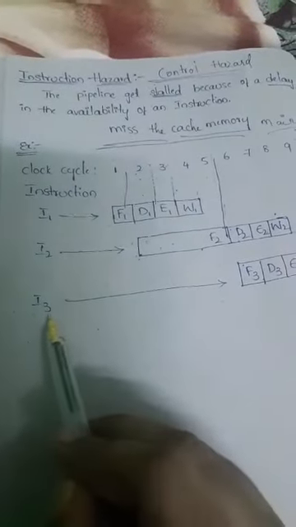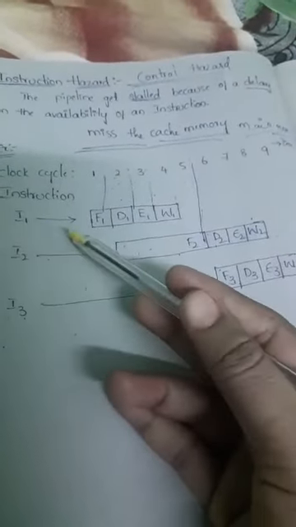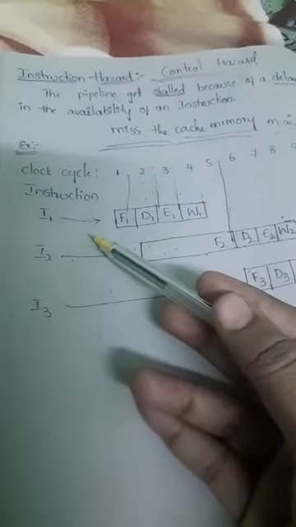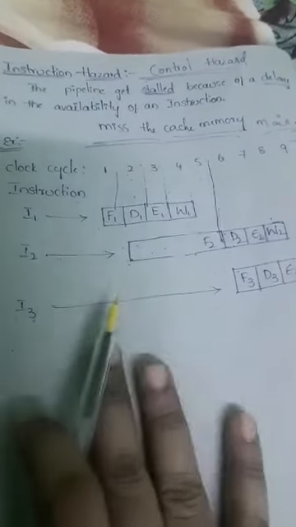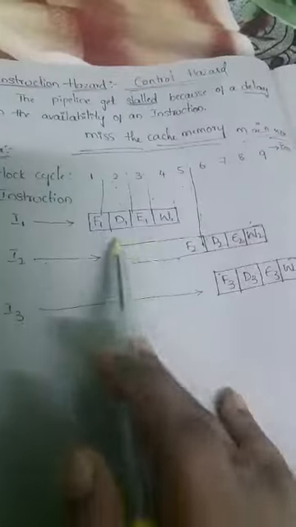So what is the main conclusion here? The execution of the third instruction depends on the execution of the second instruction, and the execution of the second instruction depends on the execution of the first instruction. That means if any one of these 4 steps gets delayed, it will automatically affect the next instruction, or the execution of the remaining instructions. So this is an example of the instruction hazard.